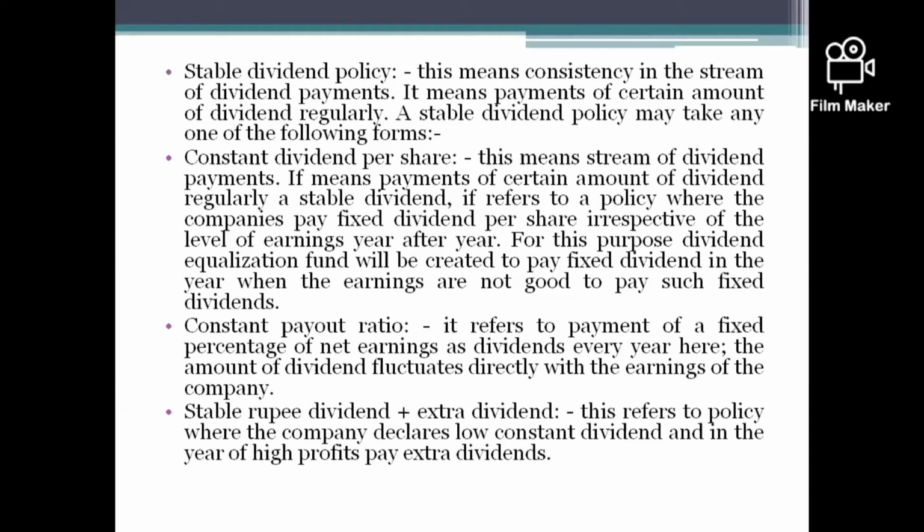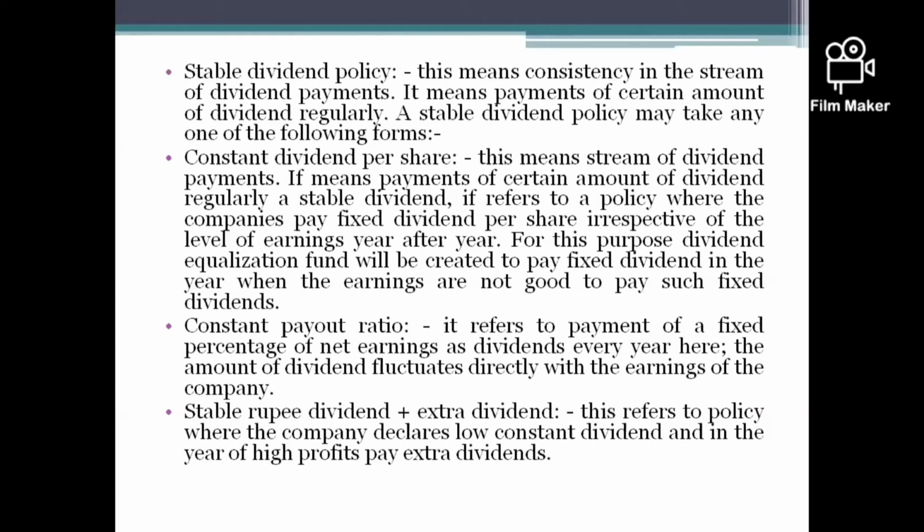First one, constant dividend per share. The dividend will be paid on the basis of per share, so based upon the number of shares owned by the shareholders, not at a fixed rate or percentage of the profit.